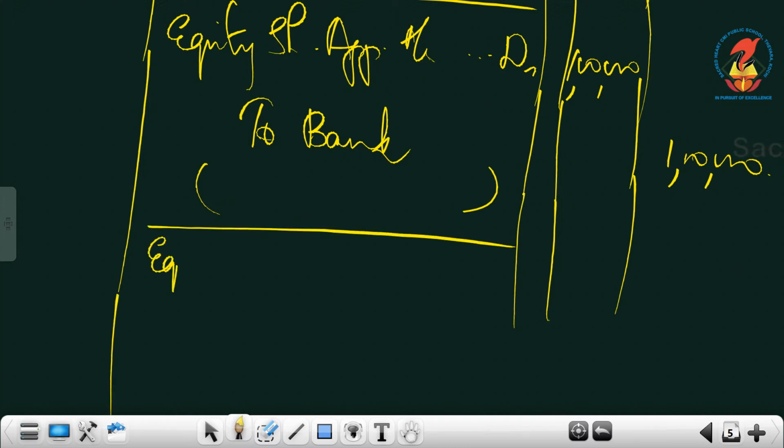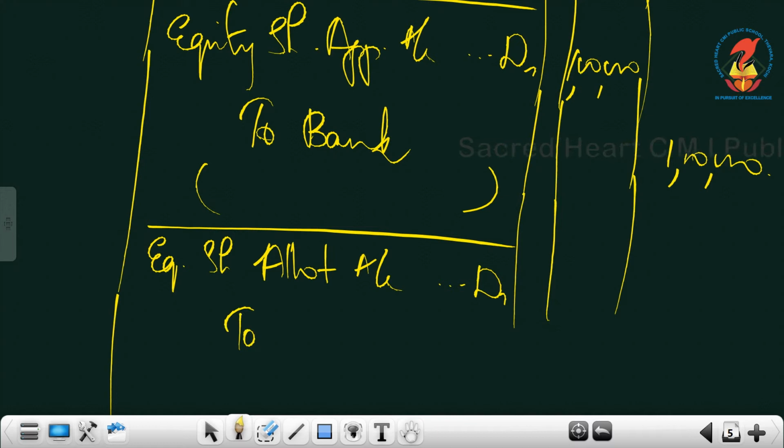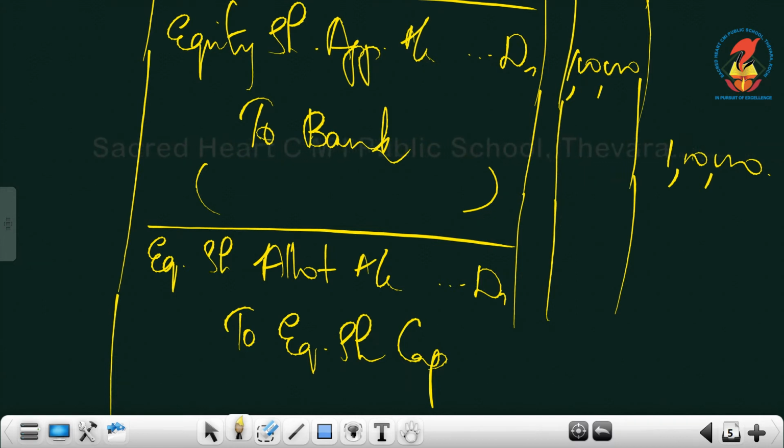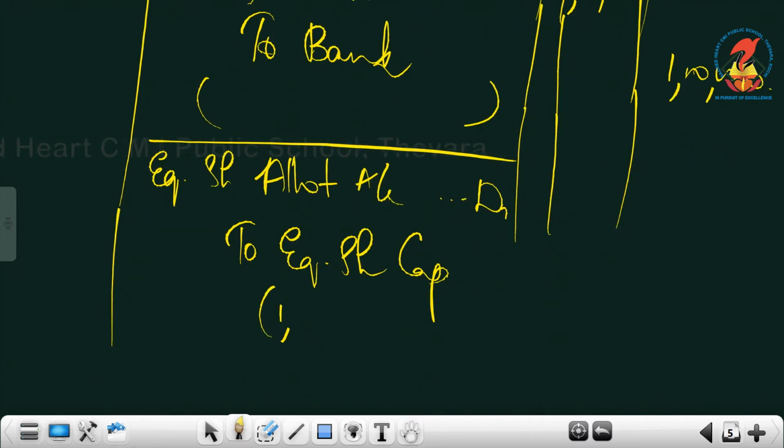Then we write the allotment due entry, which is equity share allotment account debtor to equity share capital. See whether we have any premium here. All those you have to consider. There is no premium. So equity share allotment debtor to equity share capital, you have to take all these. Only for the first one you will take 3 lakhs. It's 1 lakh into what's the allotment per share, that is 3. So it is 3 lakhs.